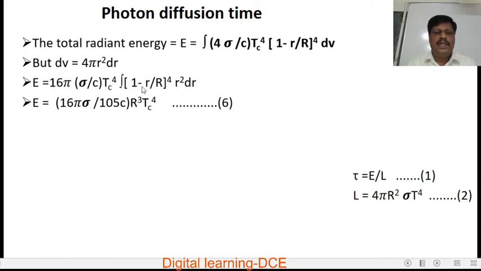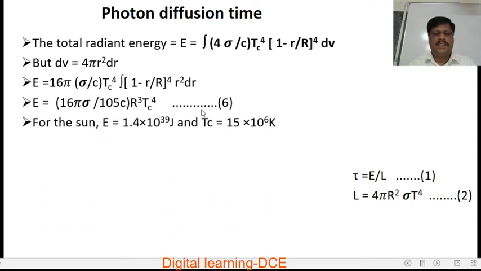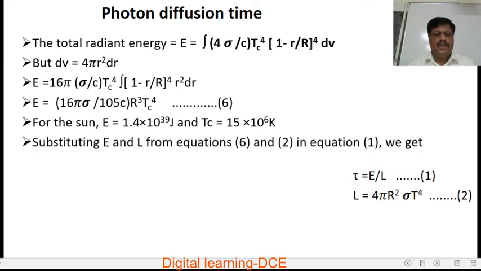After integrating through a number of steps and simplification, we will get E is equal to 16 pi sigma over 105 C r cube Tc to the power of 4. Call this equation number 6. For the Sun, E is equal to 1.4 into 10 to the power of 39 and Tc is equal to 15 into 10 to the power of 6 Kelvin.